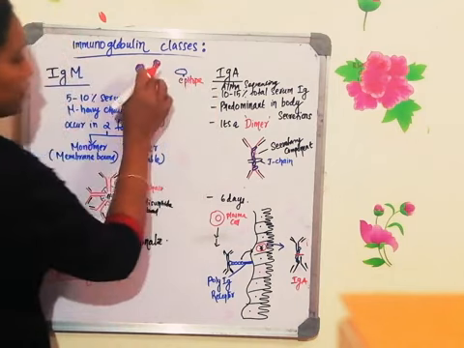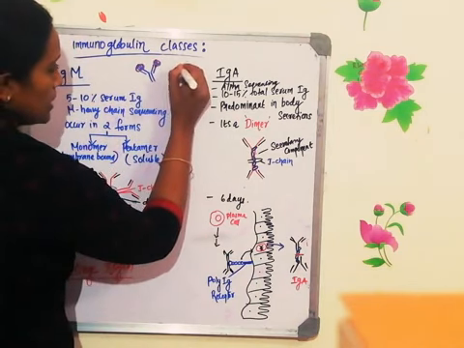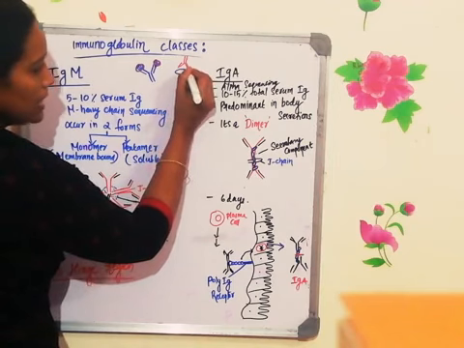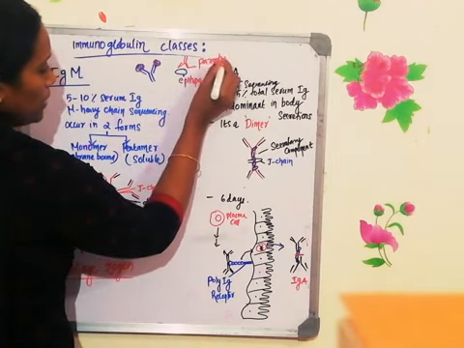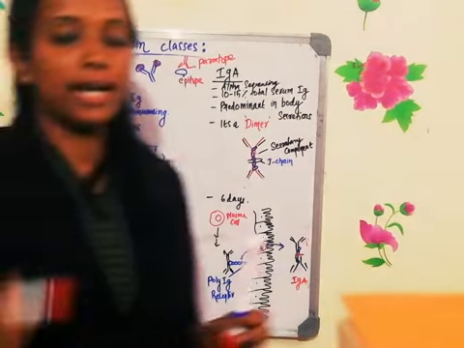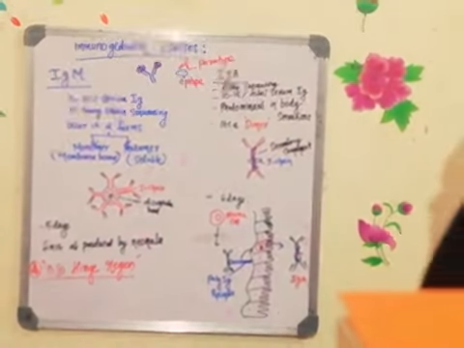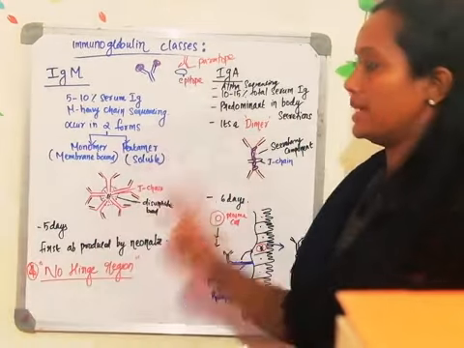Now, the portion of the antibody that binds with the antigen. In the antibody also there is a region which will be binding with the antigen. This is the antibody region which will be binding with the antigen. This region is known as the paratope. Please don't forget this one. Paratope is the region which is present on the antibody and the epitope is the region which is present on the antigen. Okay, so now one antibody will have 2 paratopes, 2 antigen binding sites.